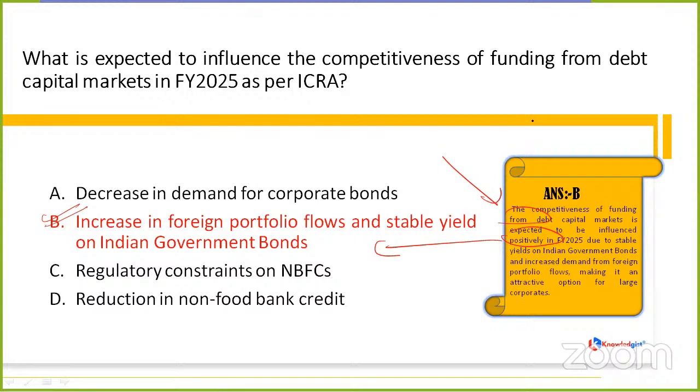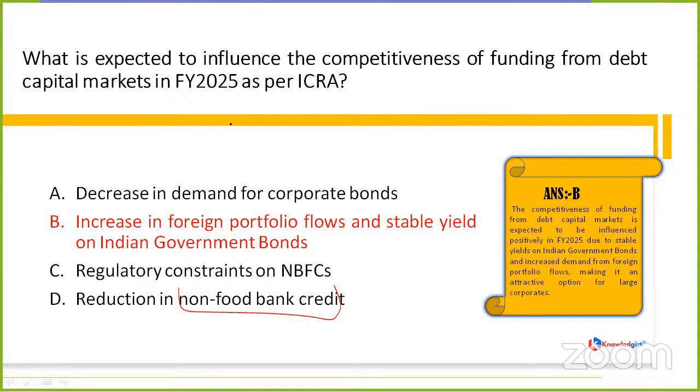Okay, so one of my friends is asking, what is non-food bank credit? So, dear Girish, here is the term you all can see, in option D, reduction in non-food bank credit. Non-food bank credit is credit given by the SCBs, the scheduled commercial banks, to sectors other than food. It's in the name: non-food, other than food. It is the loan given by the SCBs to sectors other than food, like agriculture, industry, services, and personal loans.